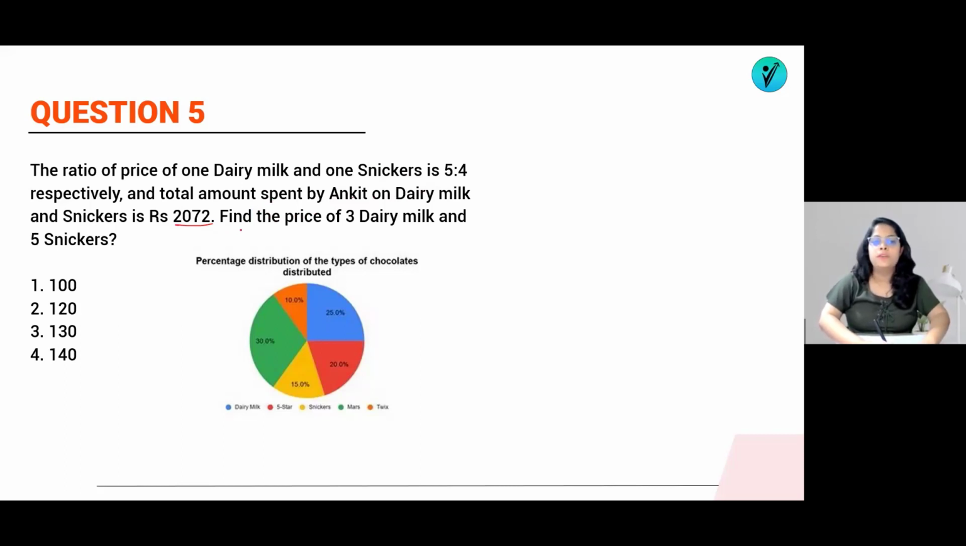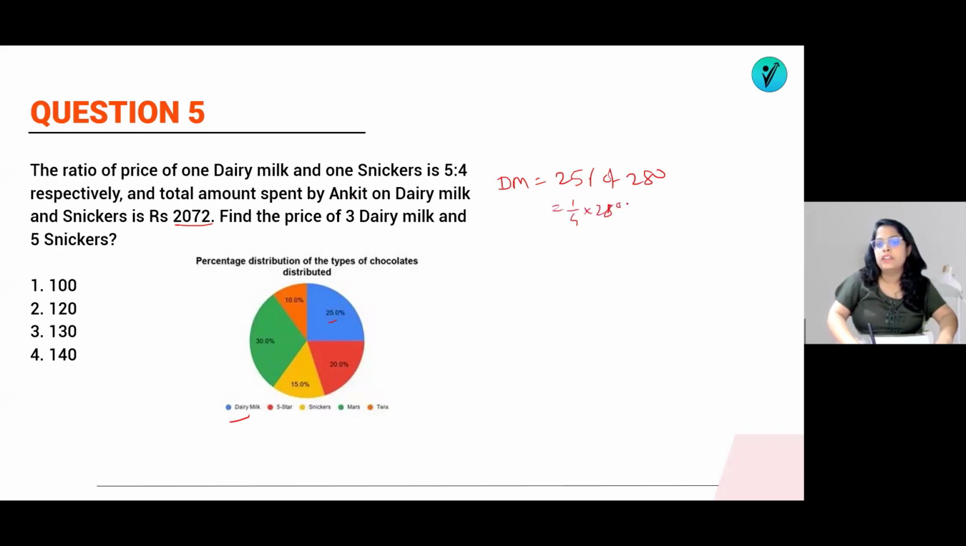So let's solve. What we know here, first of all, how many Dairy Milk he has sold? Let's see, Dairy Milk and Snickers. So number of Dairy Milk sold. How many Dairy Milk did he sell? We know that Dairy Milk means the blue one. So this is 25% of 280. 25% means what? 1/4 of 280. So it will be 70. So he has sold 70 Dairy Milk.